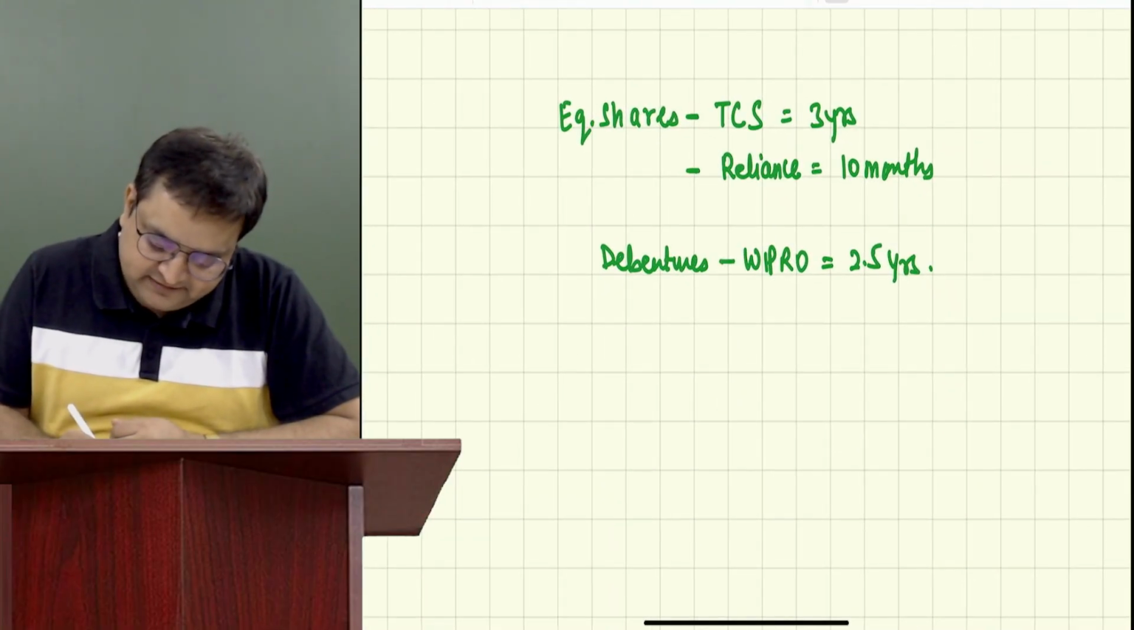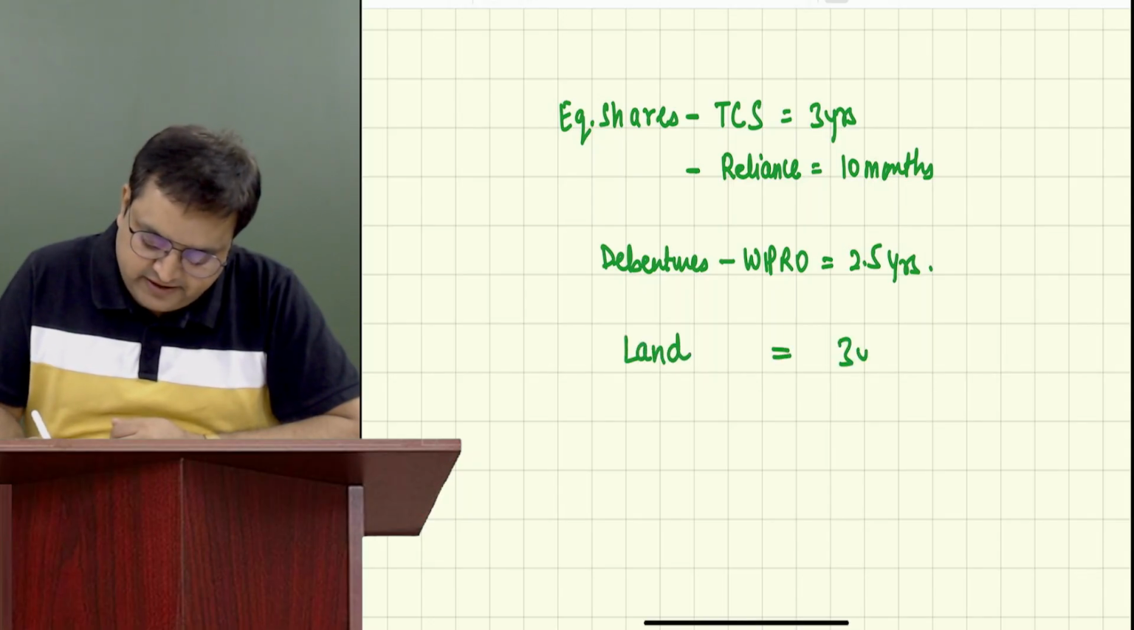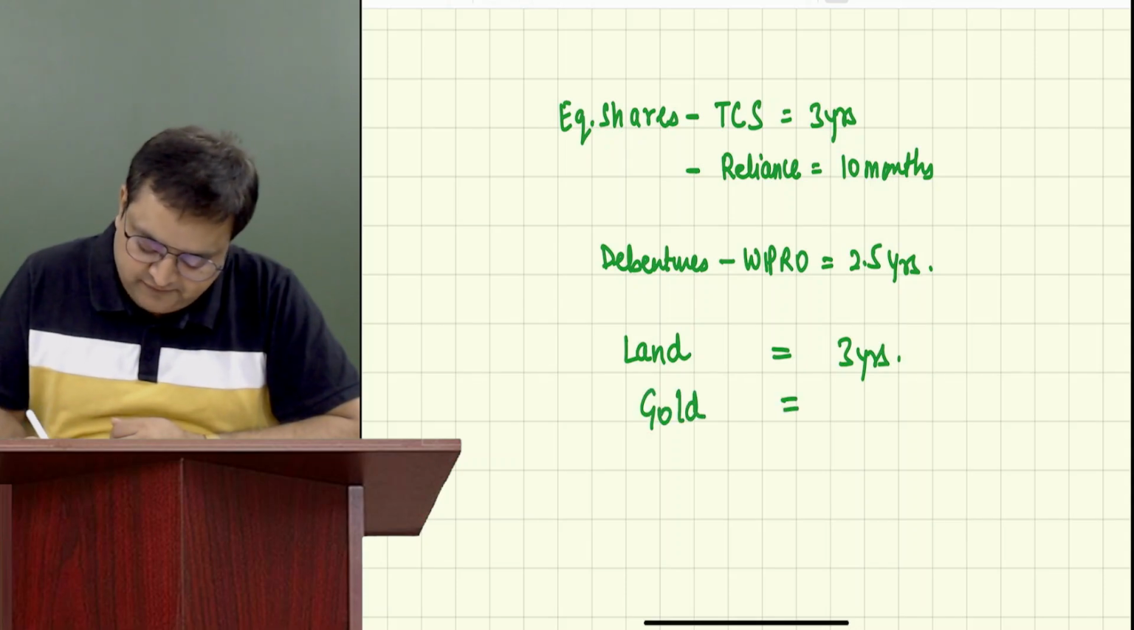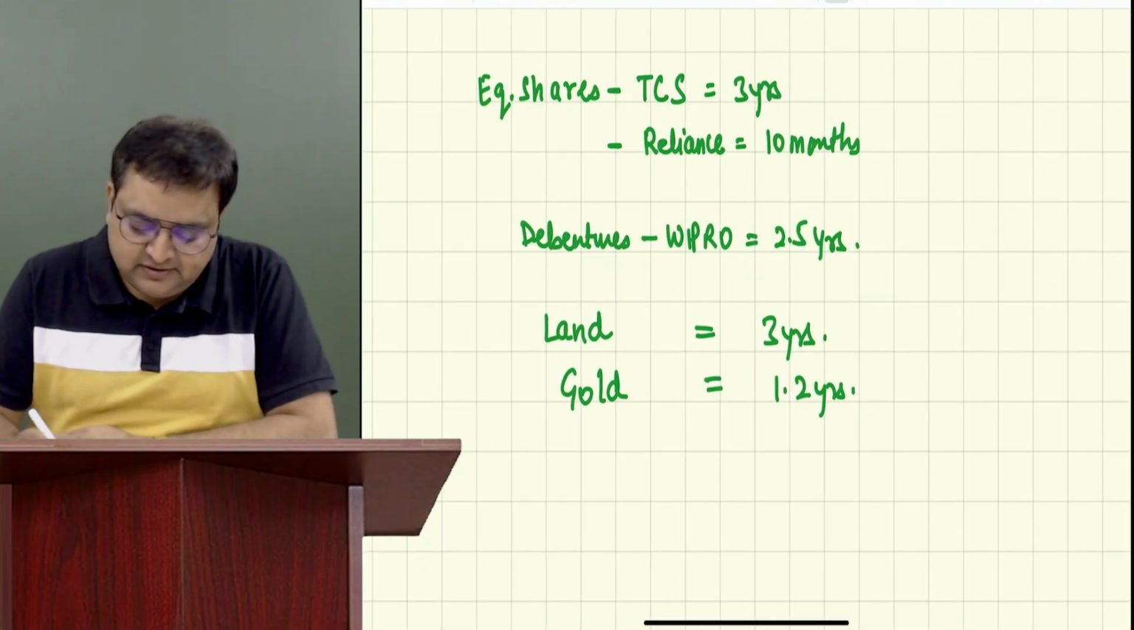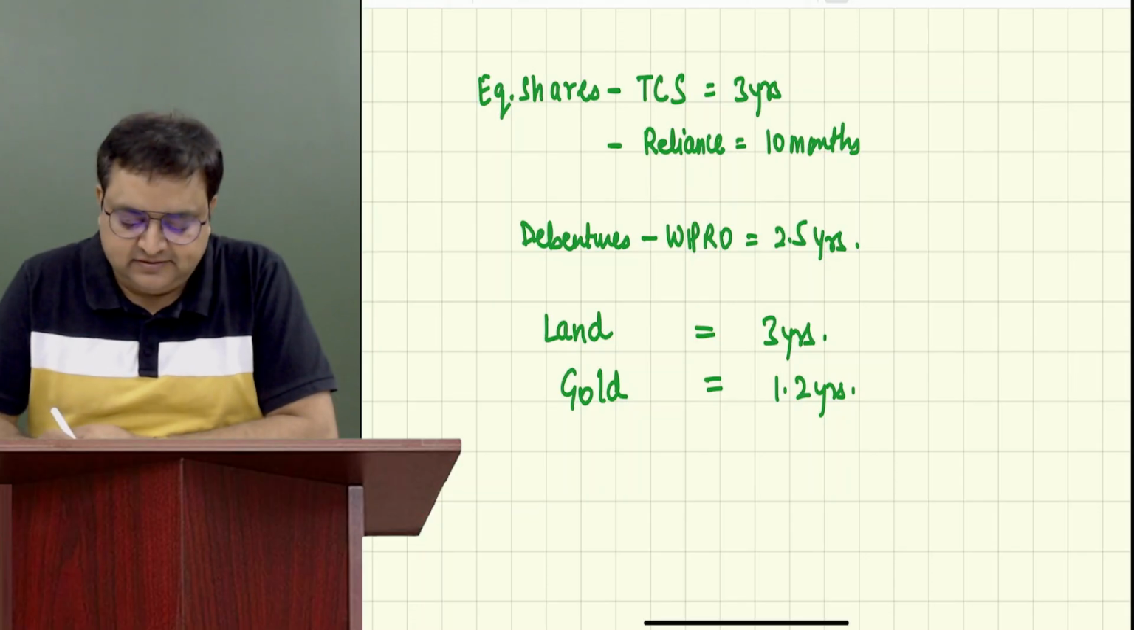He has purchased land. It's been 3 years. He has purchased gold, which is 1.2 years. Again, the same thing, guys. TCS equity shares, 3 years.